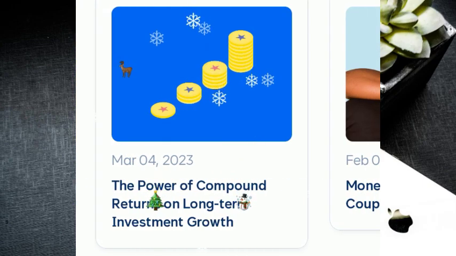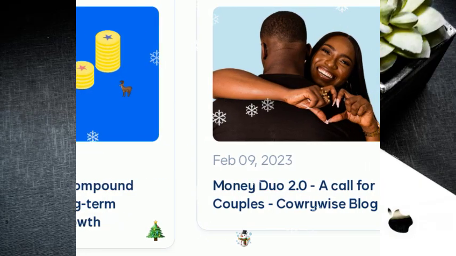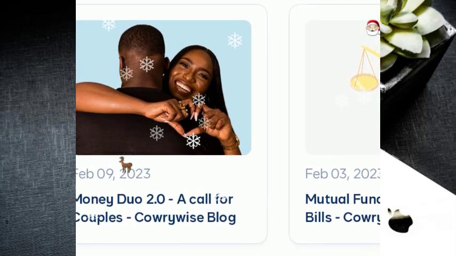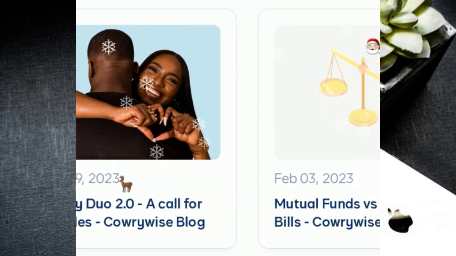Then lastly, share progress with a trusted person. You can send monthly screenshots of your top 2 goals, because accountability increases follow through. It's as simple as that.